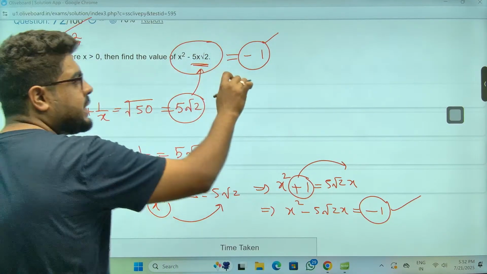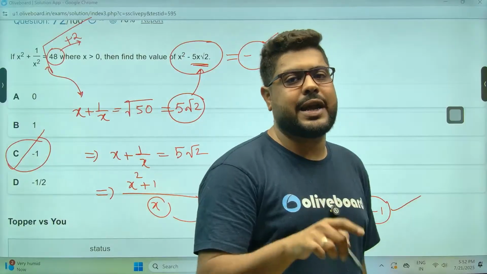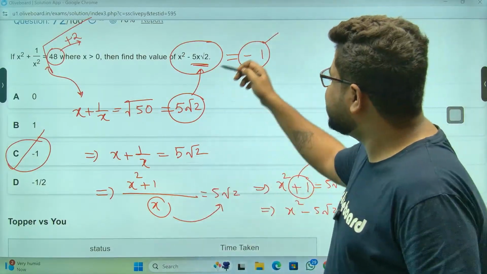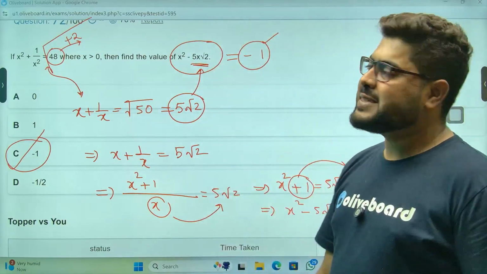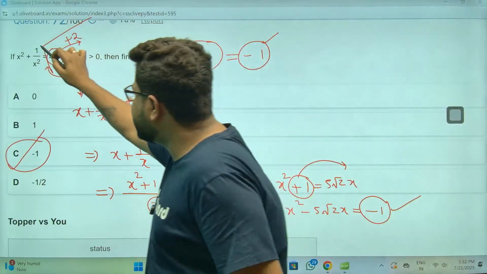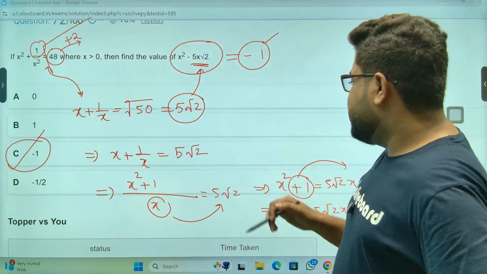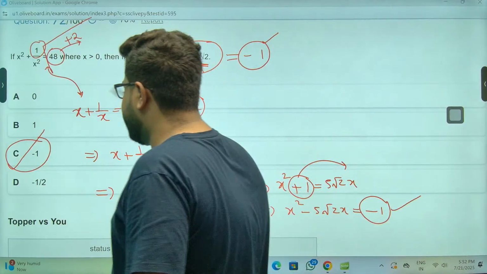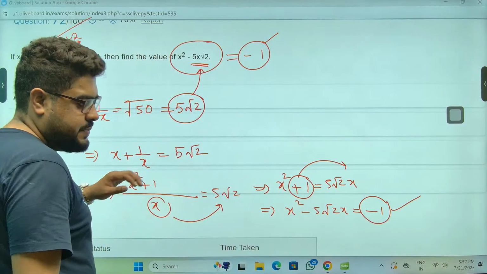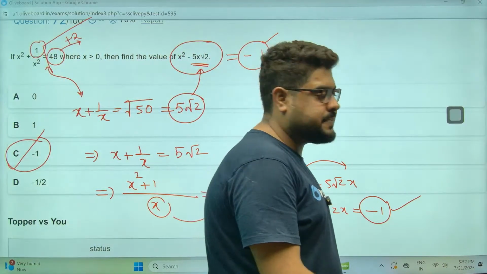And in this situation, let me say this, 99.9% of the times, the answer will be -1. The answer will be -1 if there is this one here. अगर इधर कुछ अलग रहा तो that's a different story. But again, other than that, it will be -1. Perfect, sir. Perfect, everyone. Clear, sir?